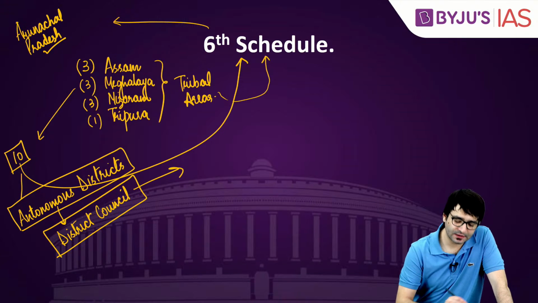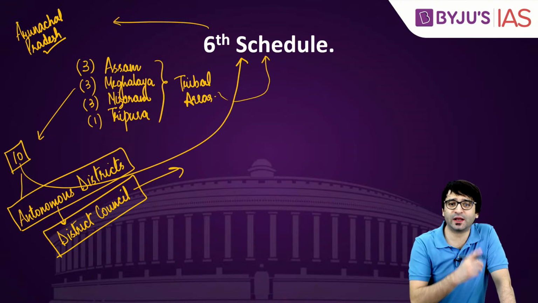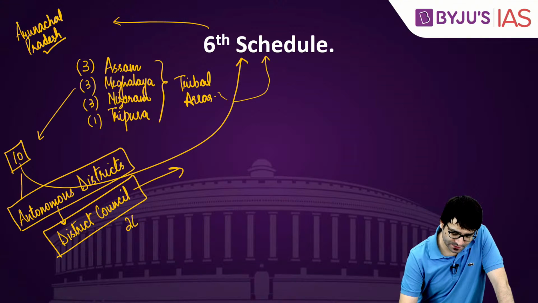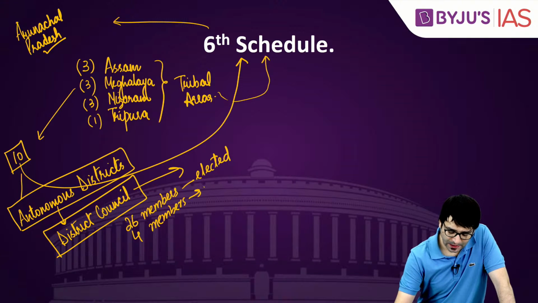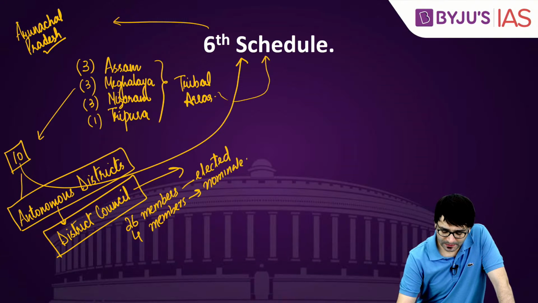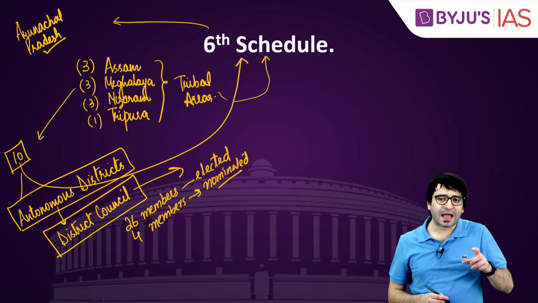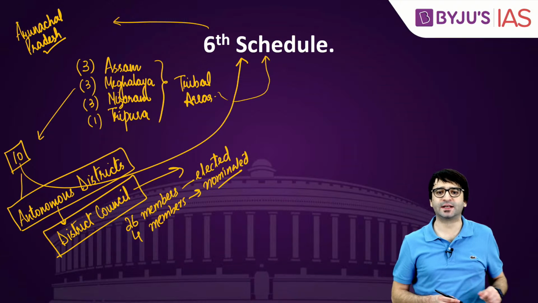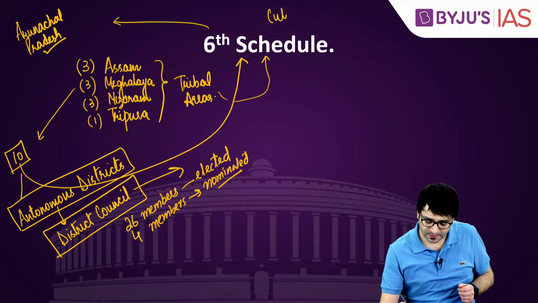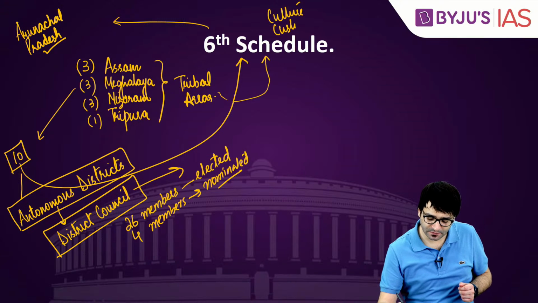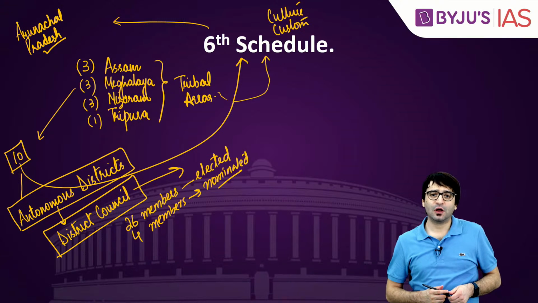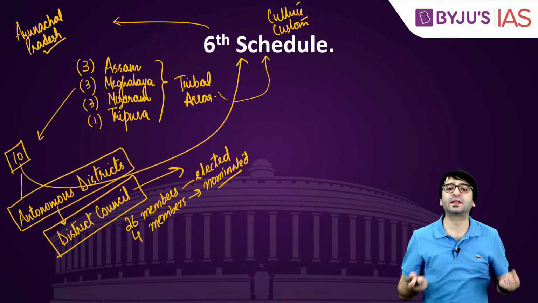And this district council is a democratically elected body. 26 members are elected, 4 members are nominated by the governor, and Schedule 6 not only protects the economic interest of the tribals in these 4 states, but also protects their culture, also protects their custom, also protects their religion, also protects their own judicial things.